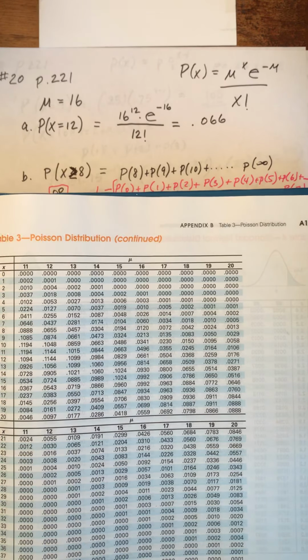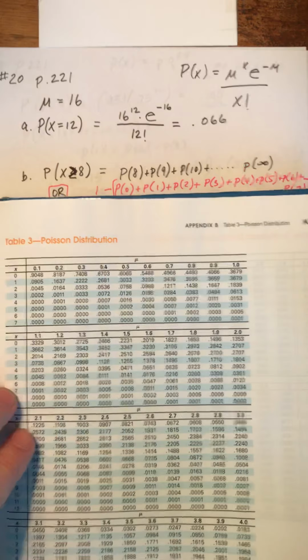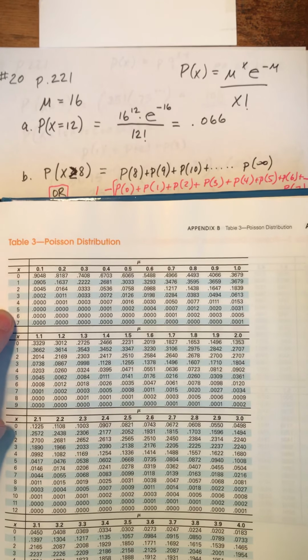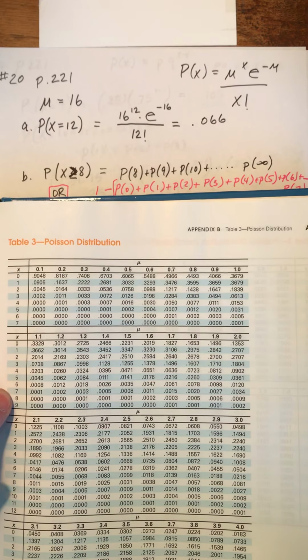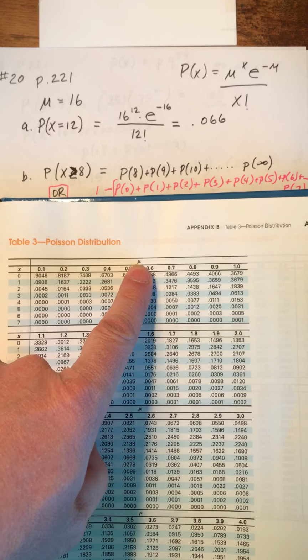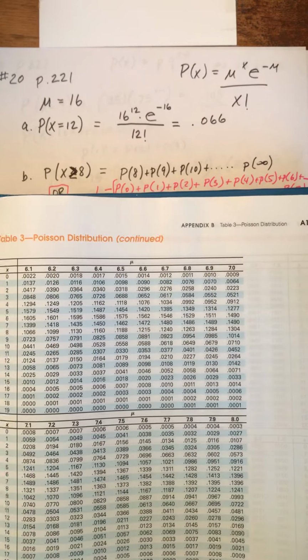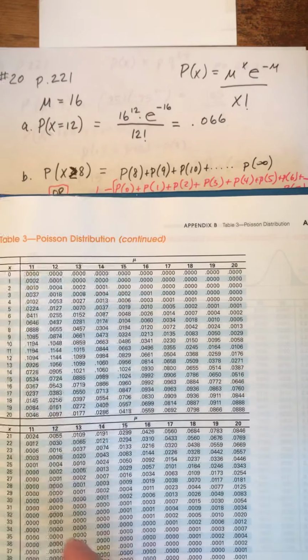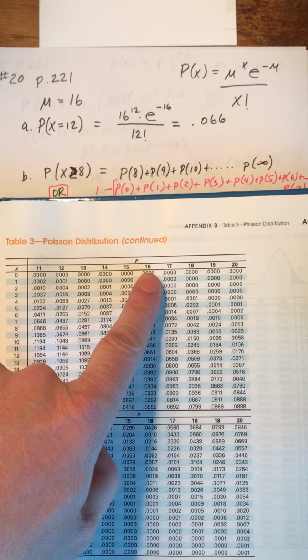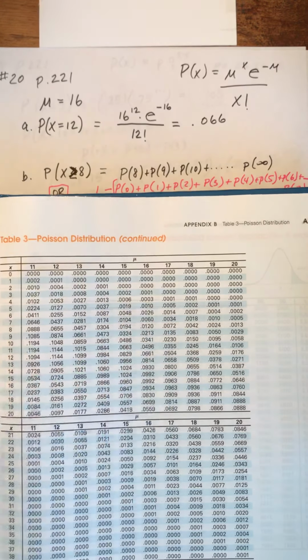So what we would do is go to the chart, and if you see this chart that starts on page A11, on the left side it gives you the X value, what you're interested in, and on the top it gives you the average, mu. So we're looking for an average of 16, so we'll keep turning the pages until we see an average of 16, and the average of 16 actually happens on page A15.